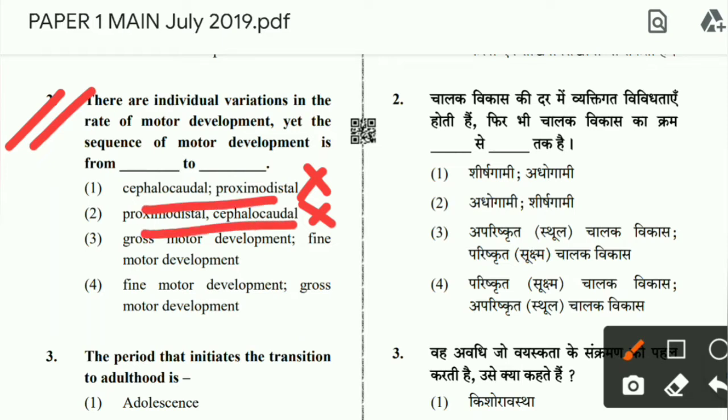So we all know that development starts from gross motor development, then goes to fine motor development, because children first do things using the whole body, and then they do it using fine motor skills, that is using hands, fingers, this type of thing that they learn later.